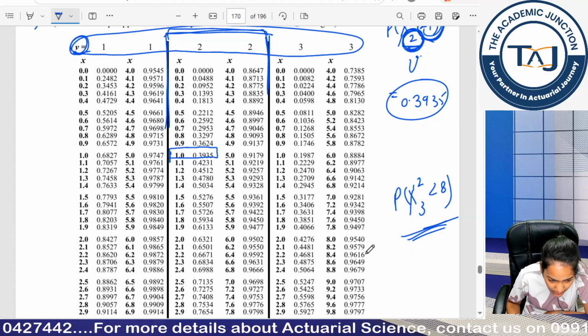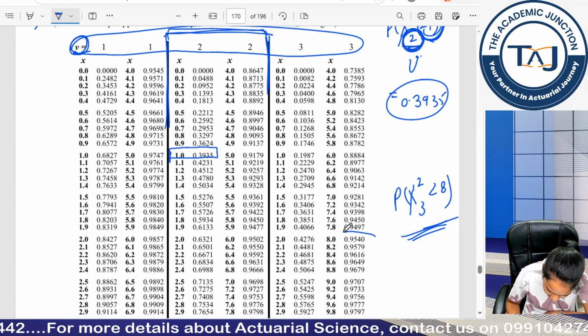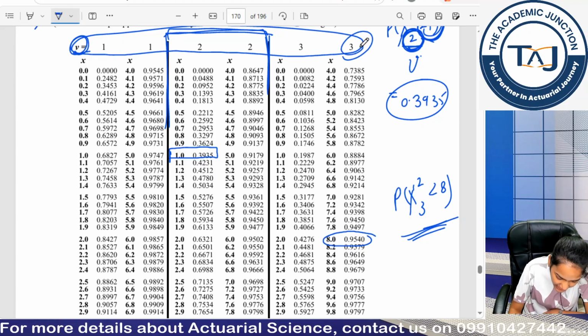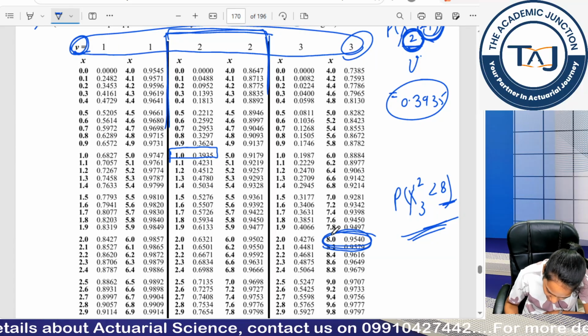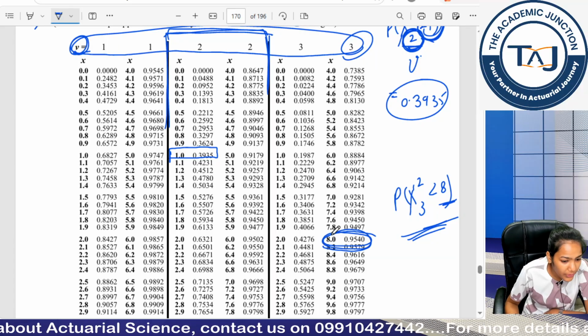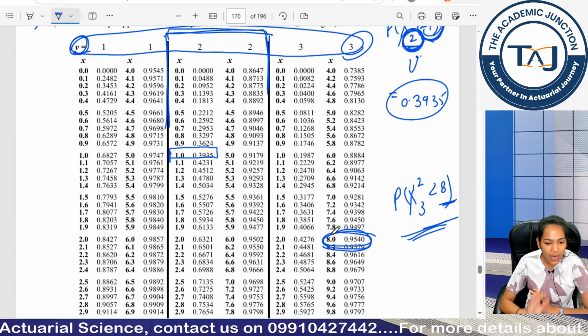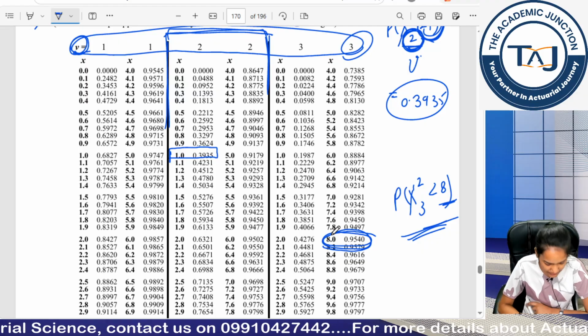0.9540 it is, okay. We will take this value. This is my new 3 and I have to check at 8. So, at 8 it is 9540, okay. So is it clear how to calculate the values from the tables book?